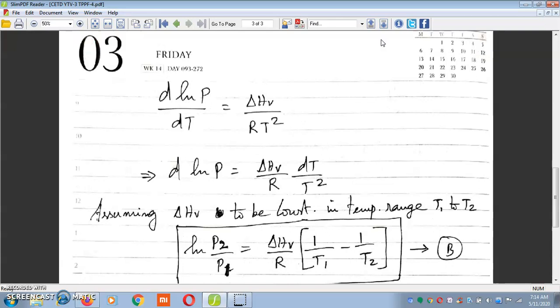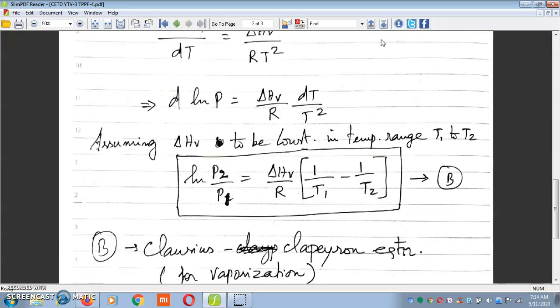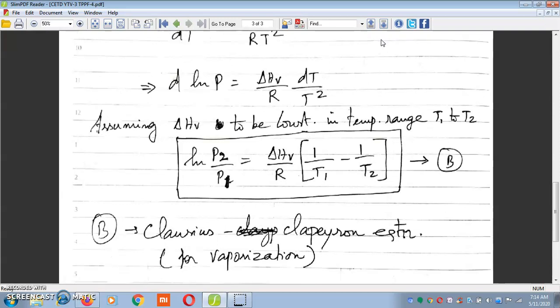Assuming del HV to be constant in the temperature range T1 to T2, I can integrate the above equation to give ln P2 by P1 is equal to del HV by R into 1 divided by T1 minus 1 divided by T2. This is equation B. This equation B is the Clausius-Clapeyron equation, which is applicable only for vaporization process.